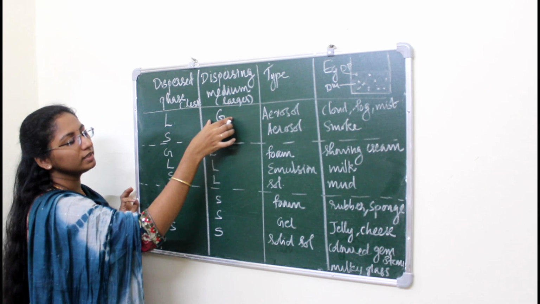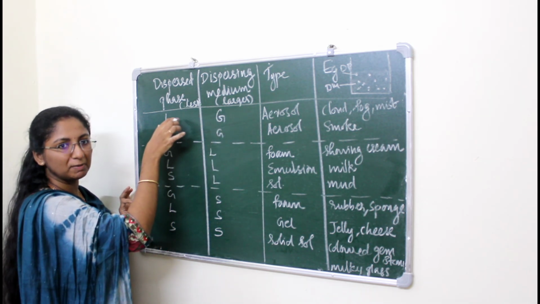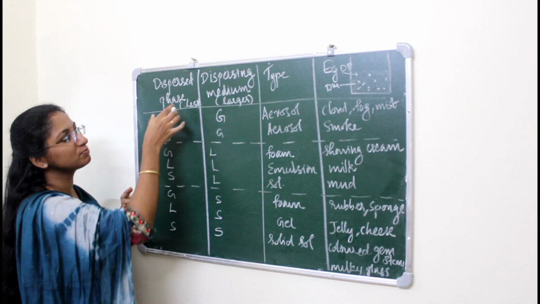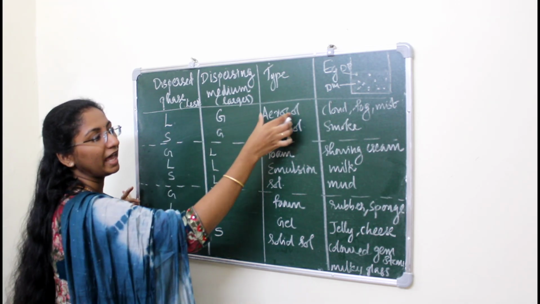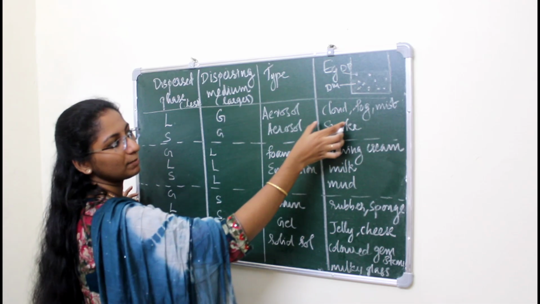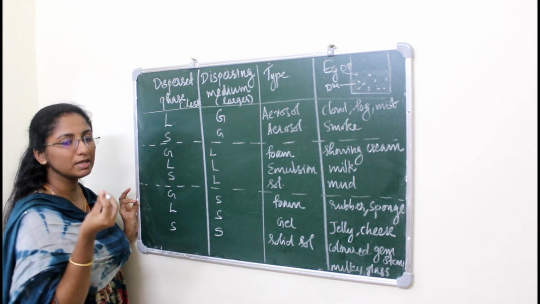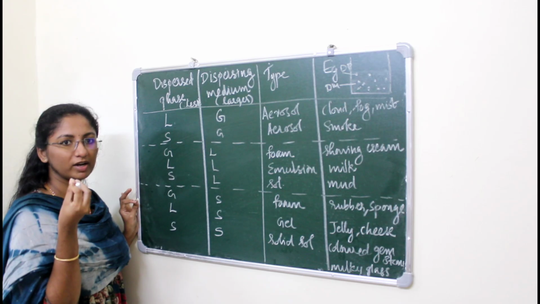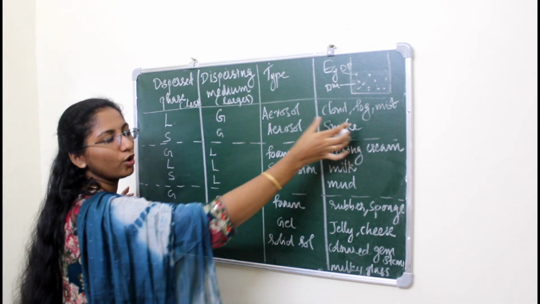In that gaseous dispersing medium, if liquid particles are present as dispersed phase, we call that colloid or colloidal solution an aerosol. The examples are cloud, fog, mist. That means water components are present within the air, so we call that fog or cloud.